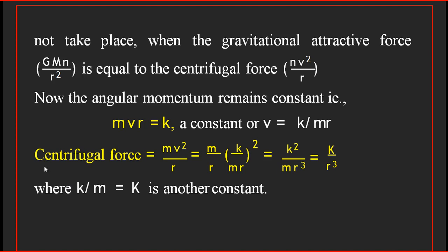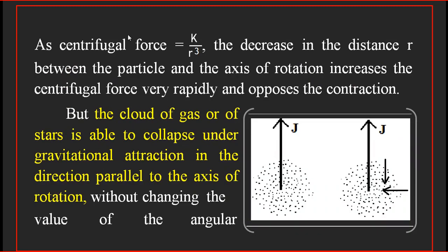The important point is that the centrifugal force acting on the system is equal to K by r cube, or the centrifugal force is inversely proportional to the cube of the distance from the axis of rotation. So as the distance r decreases, the centrifugal force increases very rapidly. A decrease in the distance r between the particle and the axis of rotation will increase the centrifugal force very rapidly, and that centrifugal force opposes the contraction.